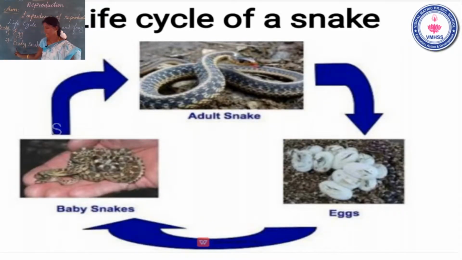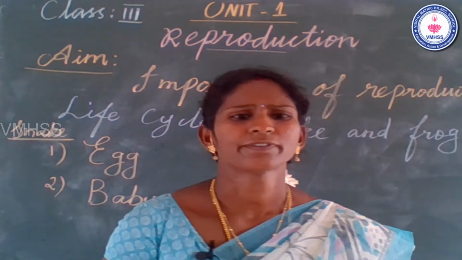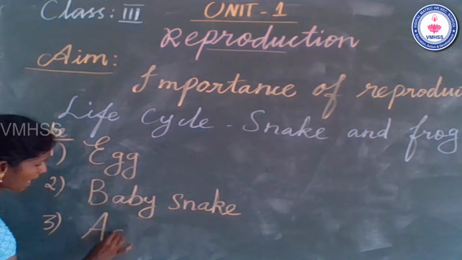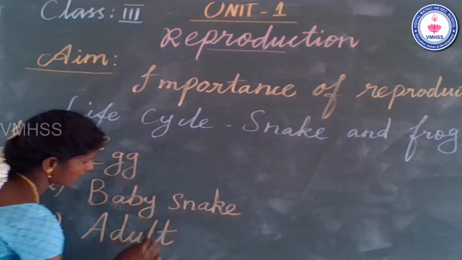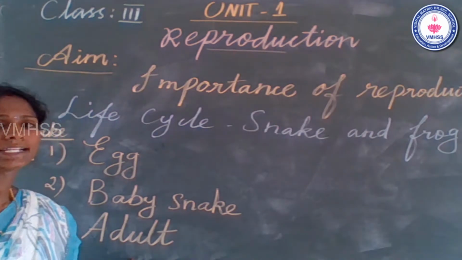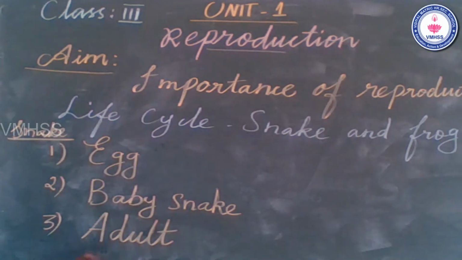What is the second stage? Baby snake. What is the third stage? You can guess the answer. Very good, excellent answer. The third stage is the adult snake stage. There are 3 stages only in a snake life cycle.